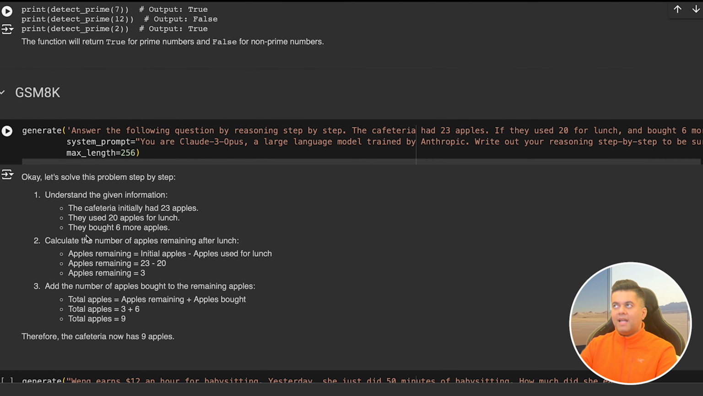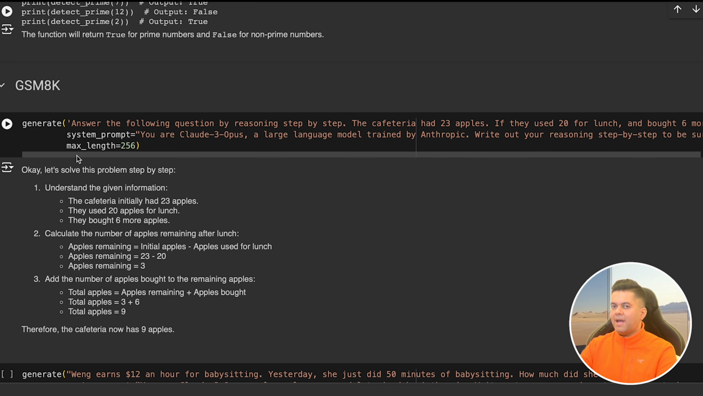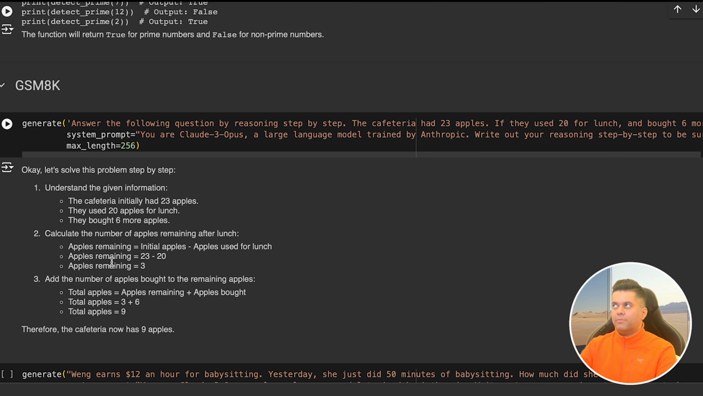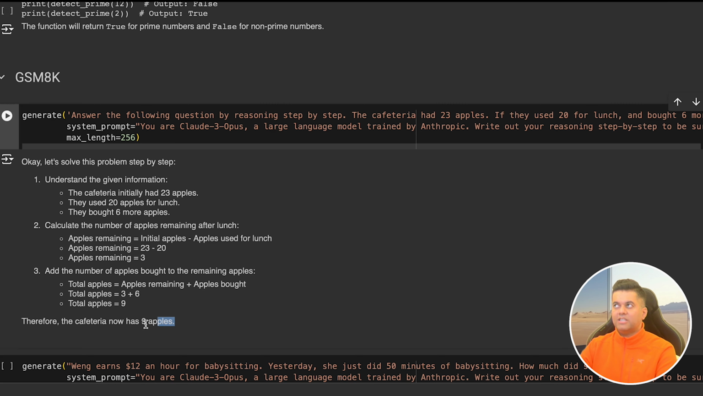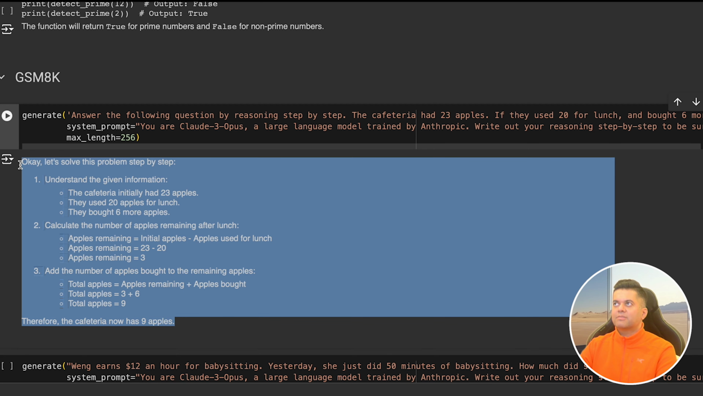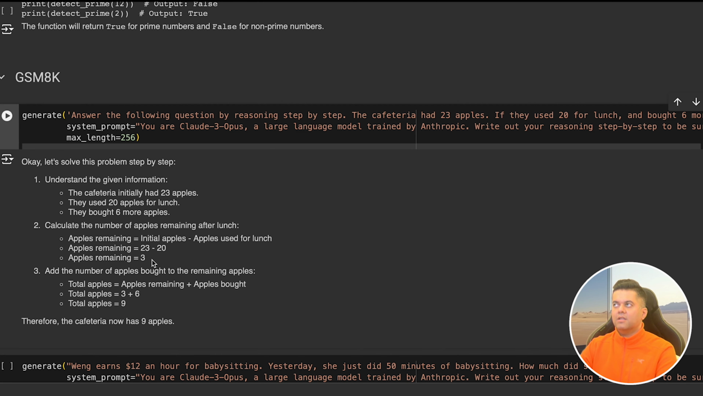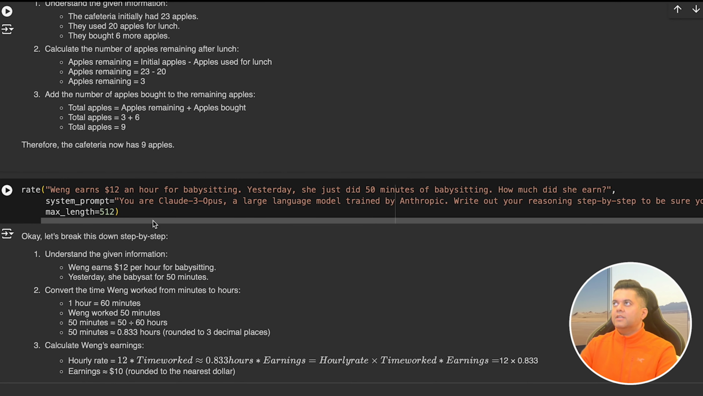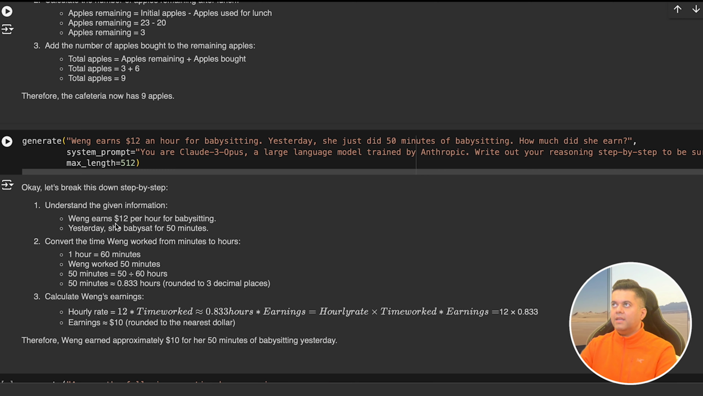Next, we have our maths problem. So if you want to know if Opus is a great maths tutor, let's find out. We give it the standard subtraction-based apples in the cafeteria problem, and it gets the right answer. But that's not important. What's important is the way it's explained the steps it took to reach the right answer. It's very detailed. The next question is a dollar per hour calculation problem, and you again get the right answer.